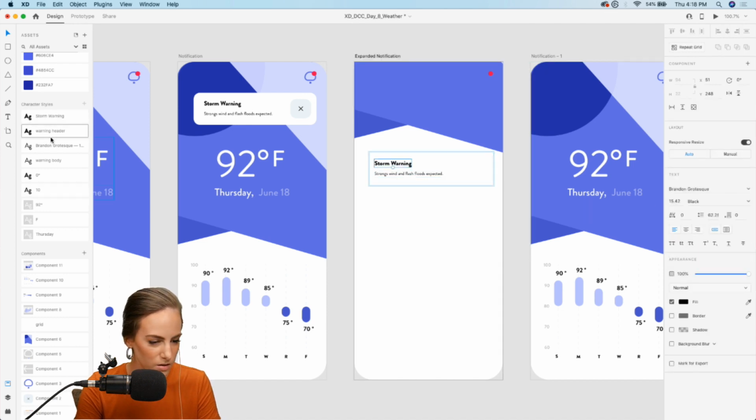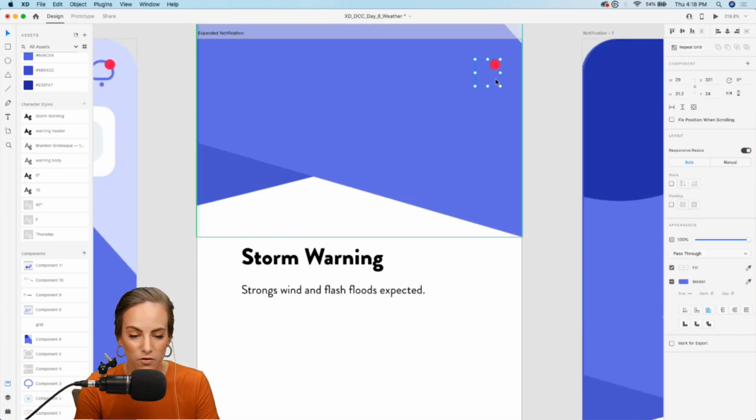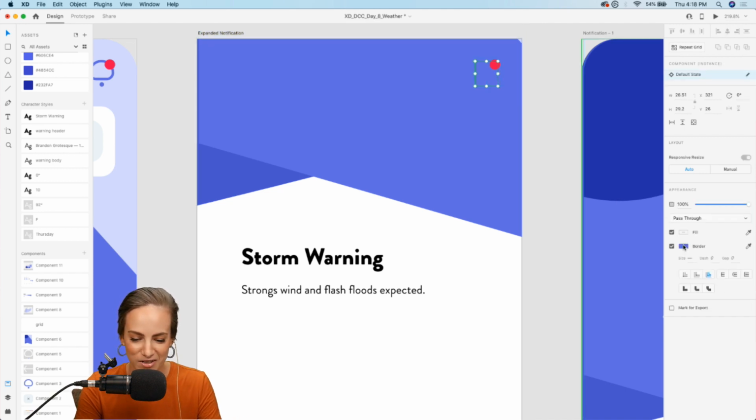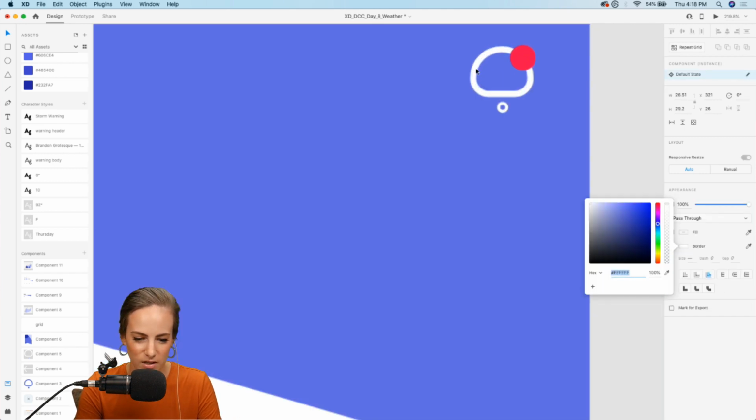So let's make this pretty big. And this text, we can just bring up to like 14. That looks good. And of course the bell notification, now since it's purple on purple, we can't see it. So we do need to change this to white.